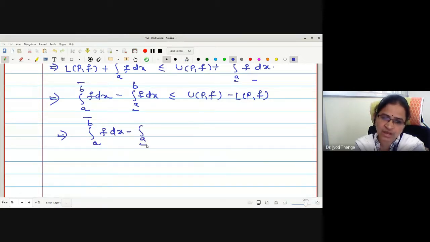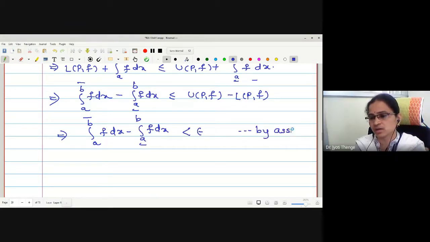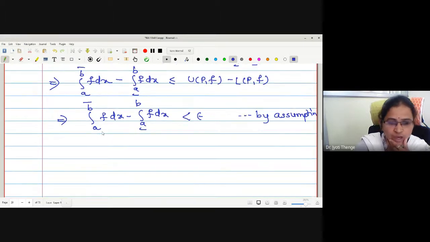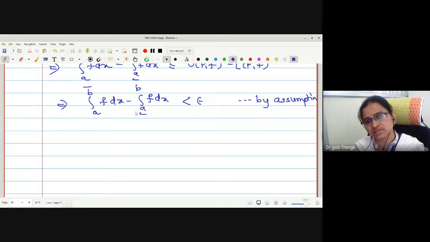What is the assumption we have? Less than epsilon, na? This is by assumption. Correct, na? Now, what is the quantity on the left? Upper integral minus lower integral. What is the nature of this value? Is it non-negative? Because we know upper integral is always greater or equal to lower integral.